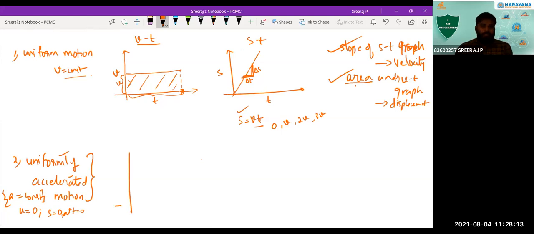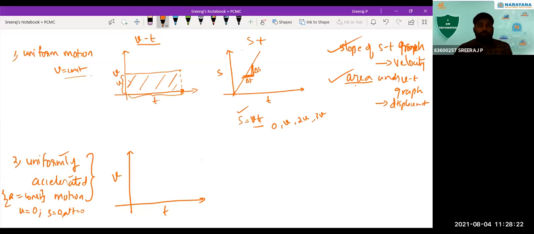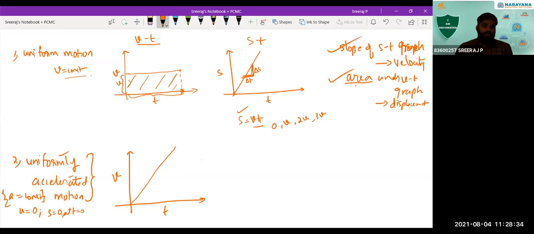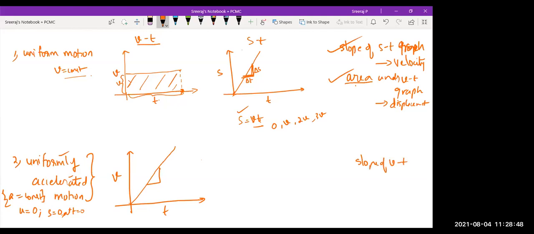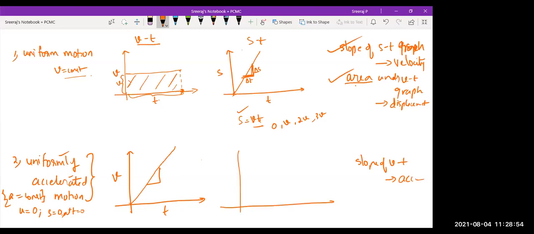And under such a case, if you take the velocity time graph, how will you get it? Initial velocity we are taking as 0. Parallel to x-axis means you will get constant velocity. But there is change in velocity, and the change in velocity is a constant. So the graph will be this way, a straight line. You can see initial velocity is 0, and after a certain time you can get different values from this. Again, the slope of the velocity time graph gives you acceleration. Now, how will the displacement time graph be for this?